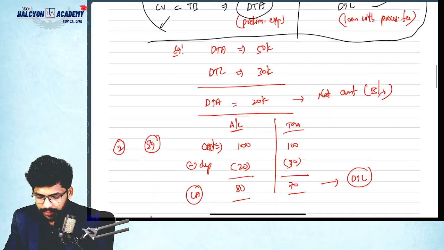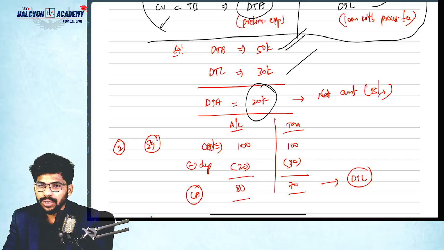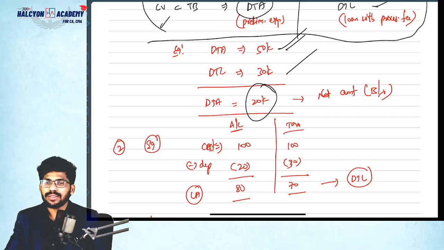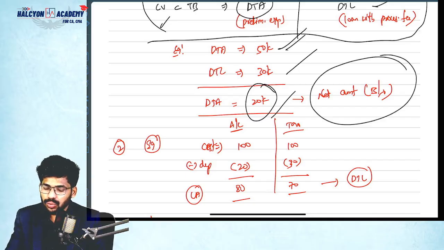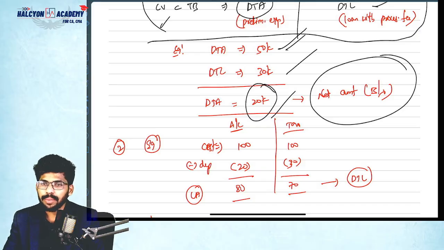Okay, see guys, next one more point. If the deferred tax asset is 50,000 and the deferred tax liability is 30,000, then the difference amount is how much? Net amount is how much? Net DTA, because the DTA amount is higher than DTL, right? So 20,000 is the deferred tax asset. So in the balance sheet you need to show the net amount only, either it may be DTL or DTA, whatever.